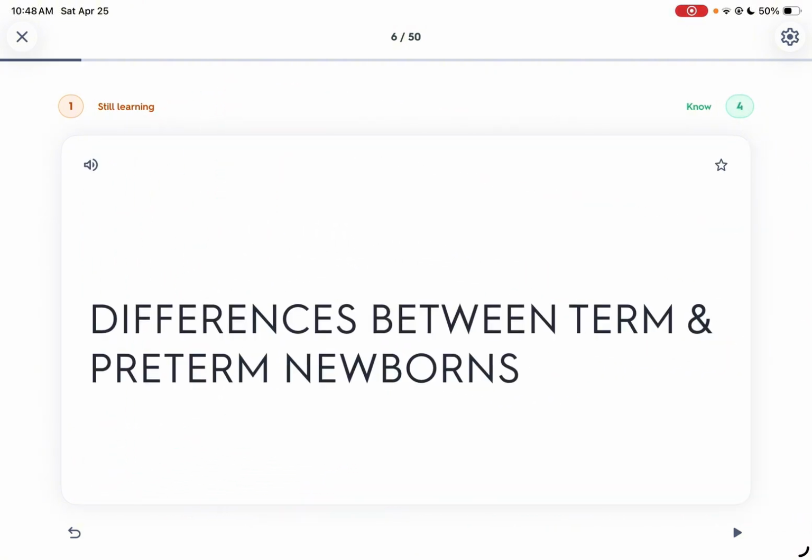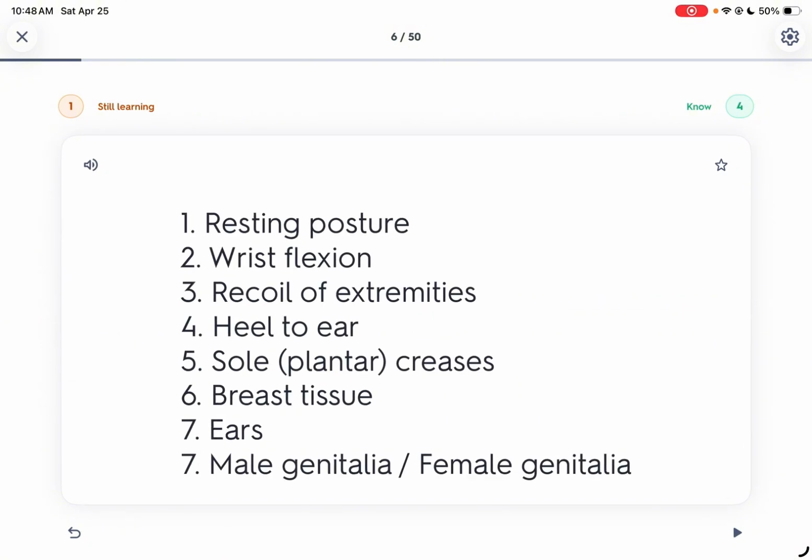Differences between term and preterm newborns. How many is it? 8. Resting posture, wrist flexion, recoil of extremities, heel to ear, sole plantar creases, breast, ear, male genitalia, female genitalia. For resting posture, the preterms are more flat on their backs, while terms are more flexed.